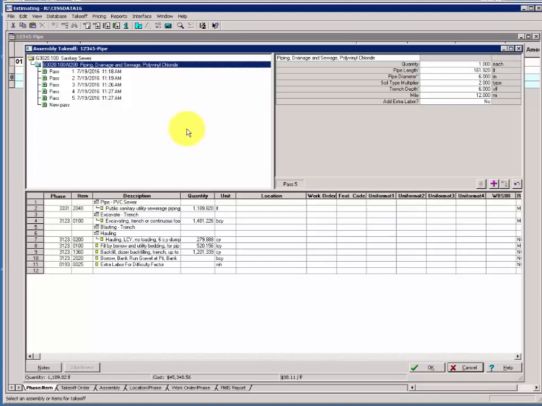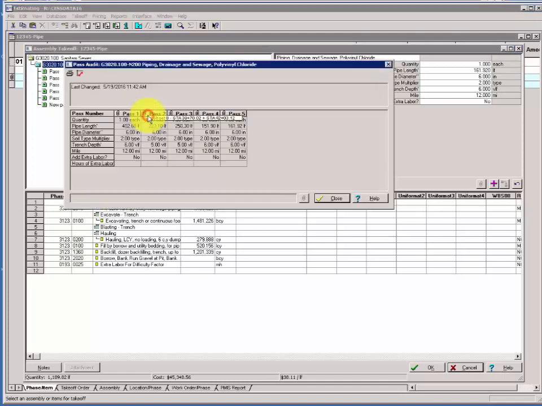Activity 4. Reviewing the pass audit. Right-click, select View Pass Audit, and note that your 5 passes with notes are listed here. You have a print icon, upper left. You can print the quantities if you choose. You can also switch the axis view. Now these quantities will be stored here in the audit trail for the life of the estimate.